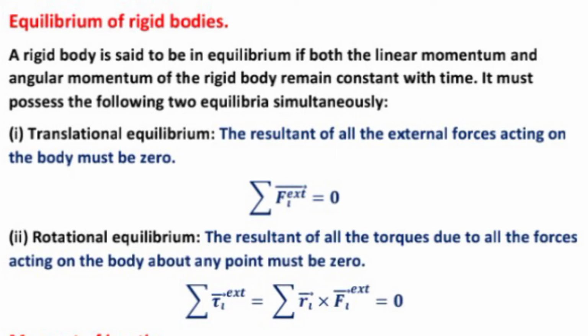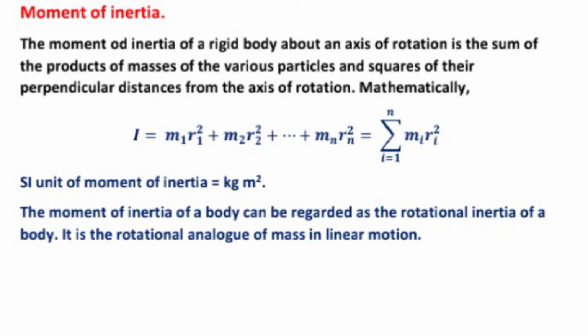Now the moment of inertia. What is moment of inertia? The moment of inertia of a rigid body about an axis of rotation is the sum of the products of the masses of various particles and the squares of their perpendicular distances from the axis of rotation. Mathematically, it can be written as I equals m1 r1 square plus m2 r2 square plus ... mn rn square.